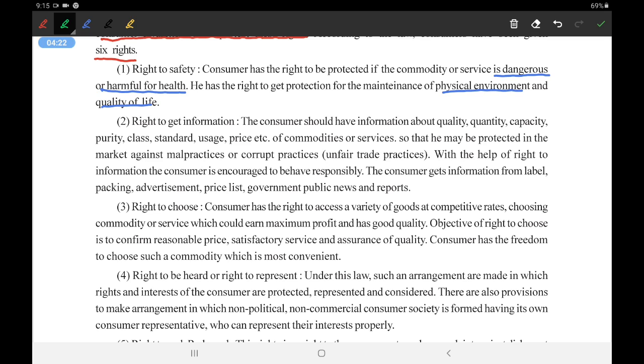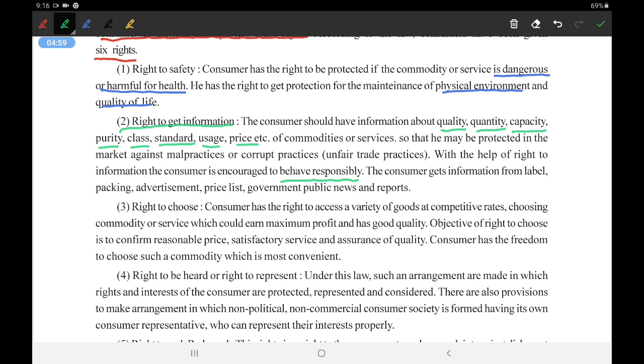Second is the right to get information. He has a right to get information about any product. The consumer should have information about quality, quantity, capacity, purity, class, standard, usage and price. These are some of the things that a consumer needs to know about a commodity or service, so that he may be protected in the market against malpractices or corrupt practices. With the help of the right information, the consumer is encouraged to behave responsibly.